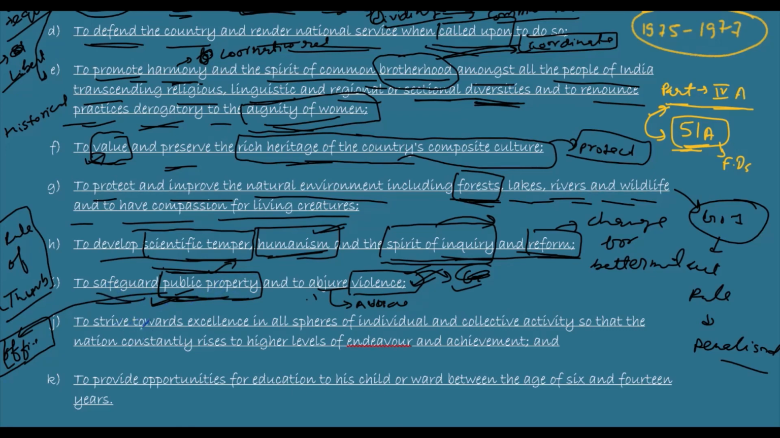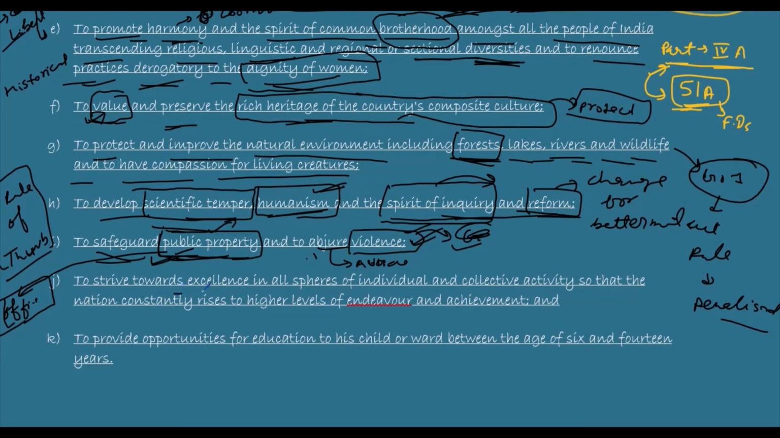Okay. Next duty is to strive towards excellence in all spheres of individual and collective activity, so that the nation constantly rises to higher levels of endeavour and achievement. Okay, so what should we do? We should strive towards excellence. Our effort should be toward excellence. We should try that our nation will constantly rise to a higher level and achieve a lot of things. This should be our duty.